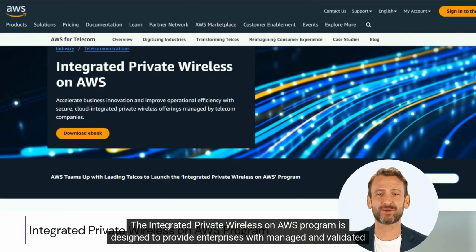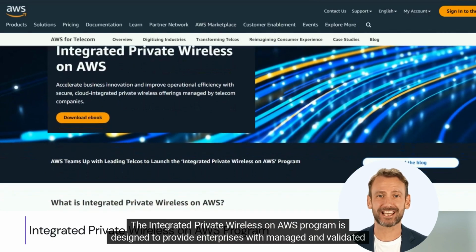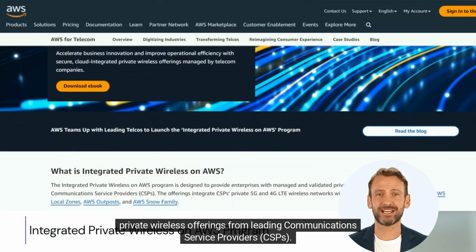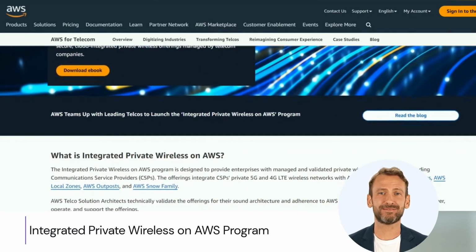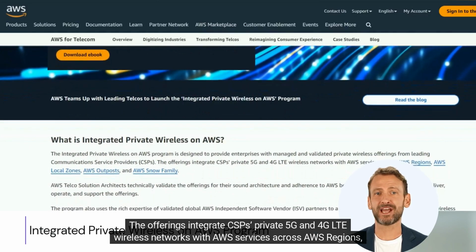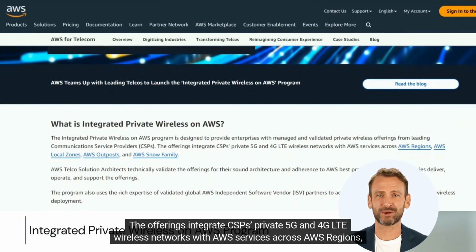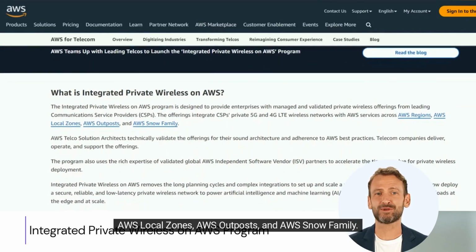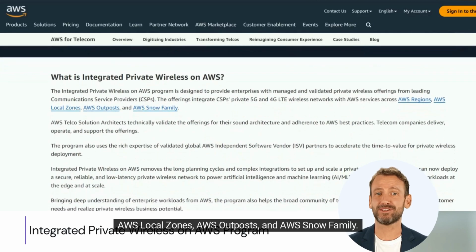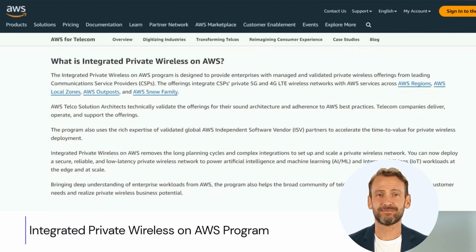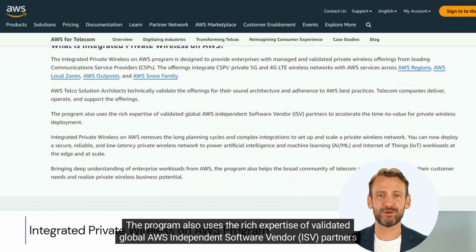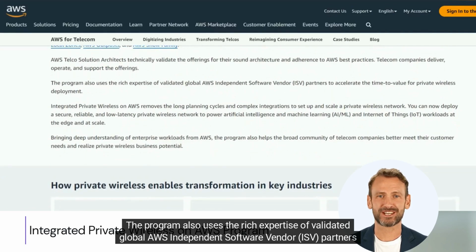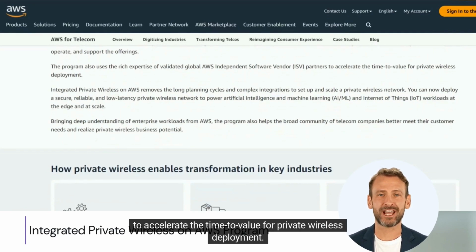The Integrated Private Wireless on AWS program is designed to provide enterprises with managed and validated private wireless offerings from leading communication service providers, CSPs. The offerings integrate CSPs' private 5G and 4G LTE wireless networks with AWS services across AWS Regions, AWS Local Zones, AWS Outposts, and AWS Snow Family. The program also uses the rich expertise of validated global AWS independent software vendor, ISV, partners to accelerate the time to value for private wireless deployment.